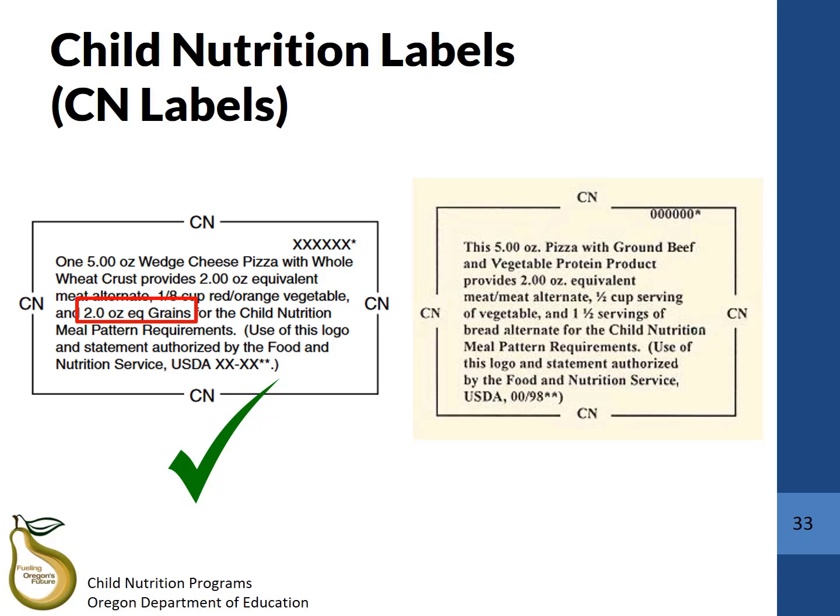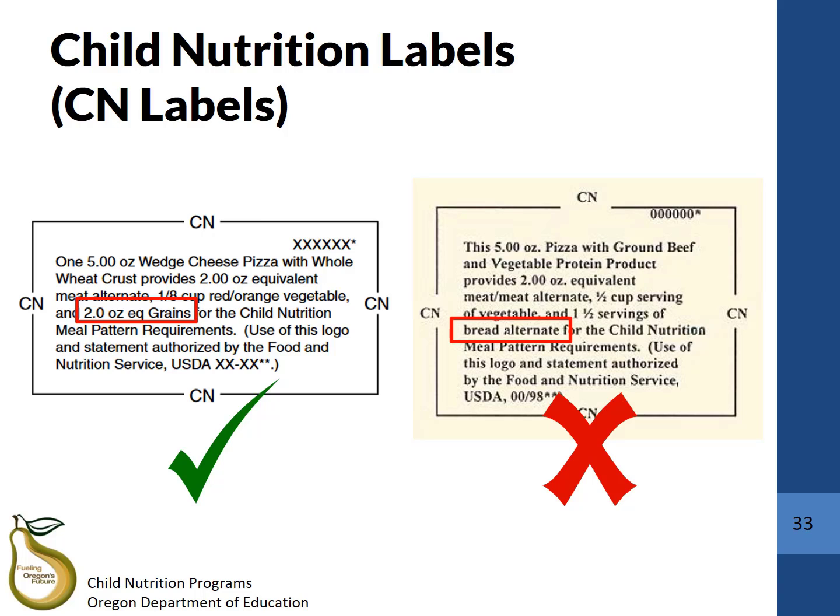On the right side, there's another sample CN label for a pizza with ground beef. On this CN label, the grain component is listed as a bread alternate. If the CN label shows the grain portion as a bread alternate and not as an ounce equivalent, then the grain item will not be whole grain rich.